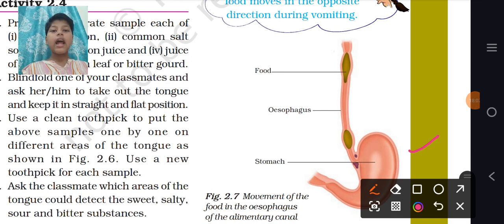It looks like a flattened J. It's in a very small space. We think that our whole area below the chest is stomach, but no, the stomach occupies only a little part of the body.